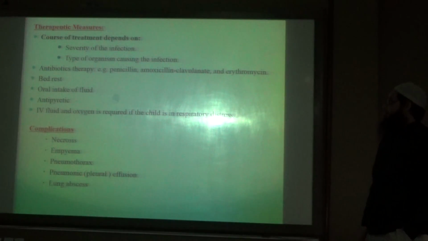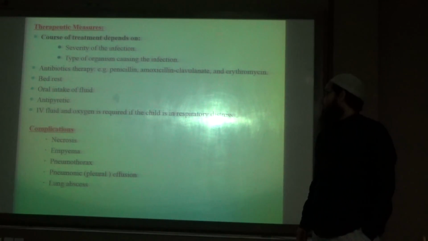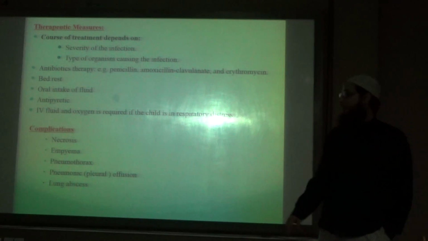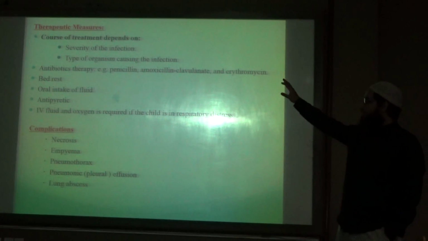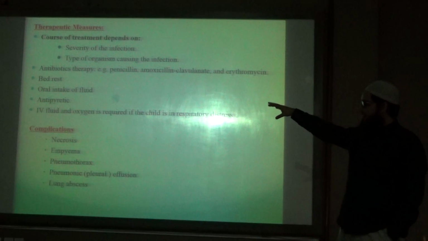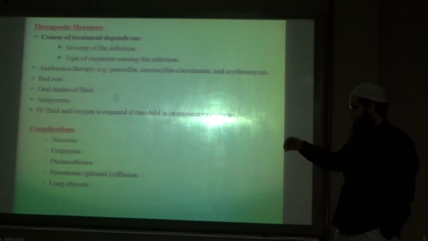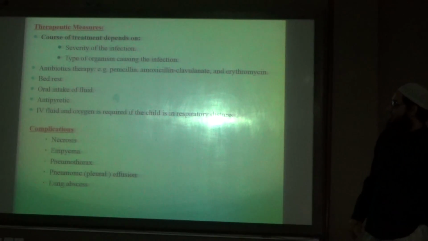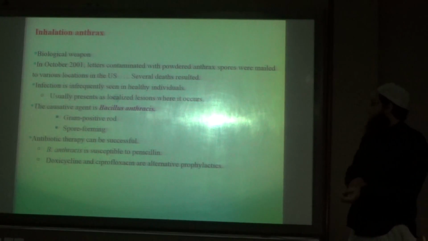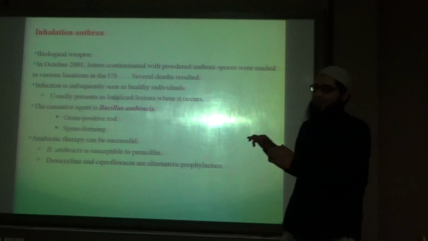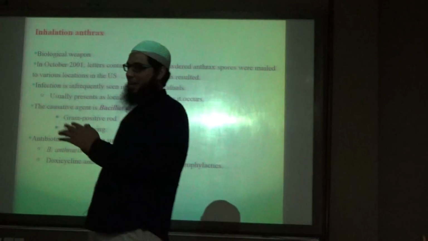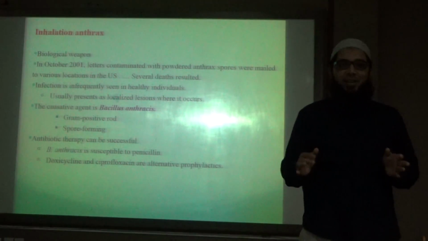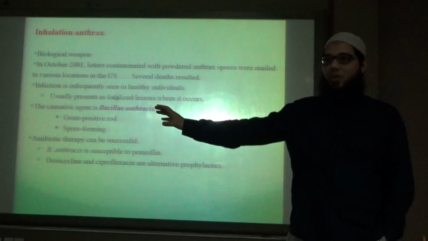Course of treatment: antibiotics are very useful in this, especially the penicillins, amoxicillin, etc. Besides that, supportive measures: bed rest, oral intake, antipyretics. Complications can happen: necrosis, empyema, pneumothorax, lung abscess. Now, for other organisms, there are some types of disease and the organism which causes it. You must remember the names, okay? That this disease is caused by this organism at least.